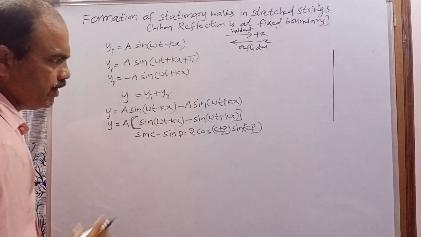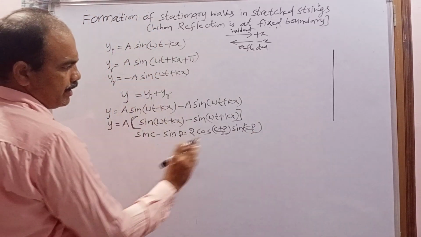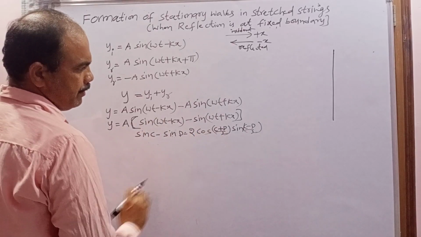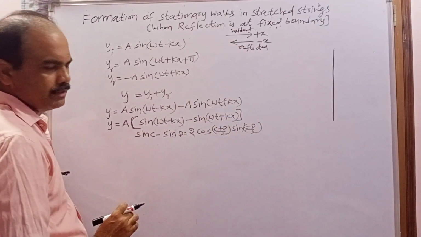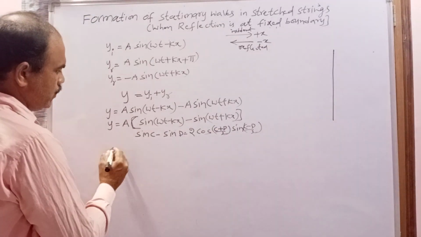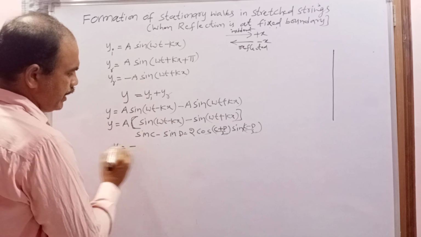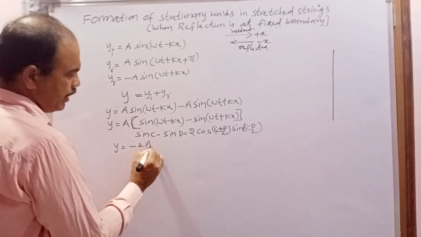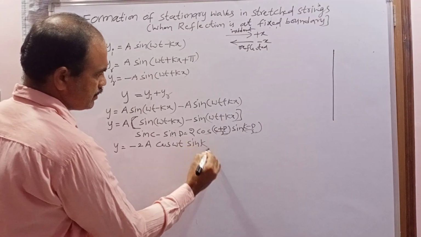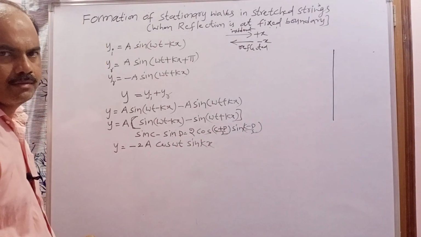Here C means omega t minus kx, and D means omega t plus kx. When you simplify this equation using this formula, you get y equals minus 2a cos omega t sin kx.